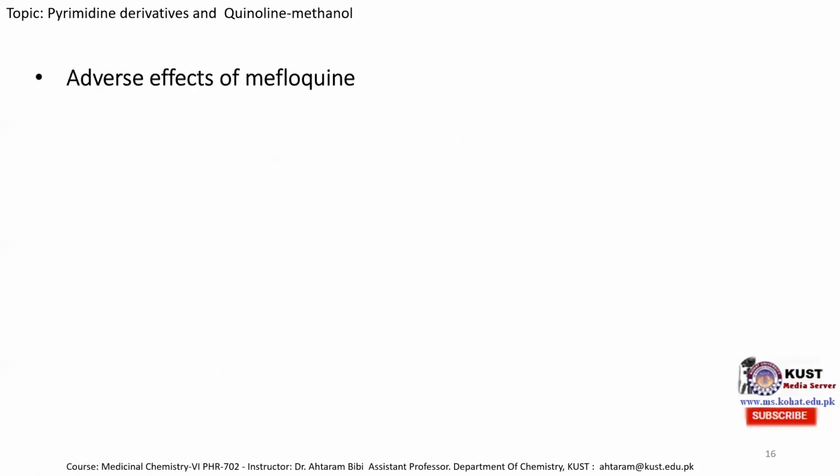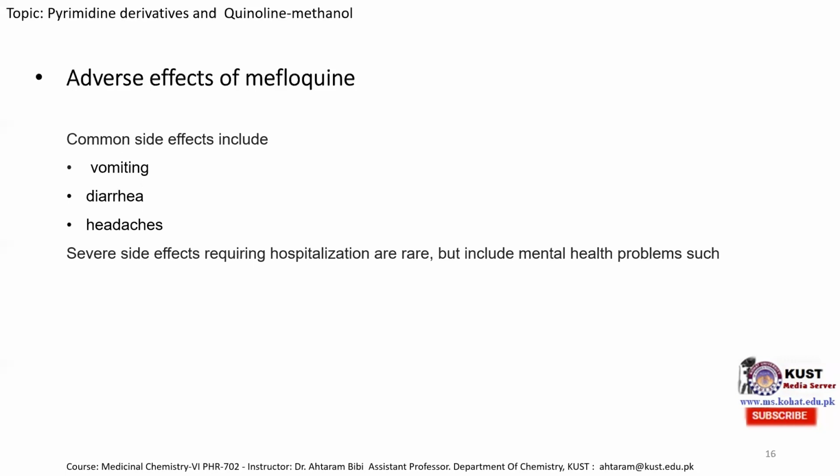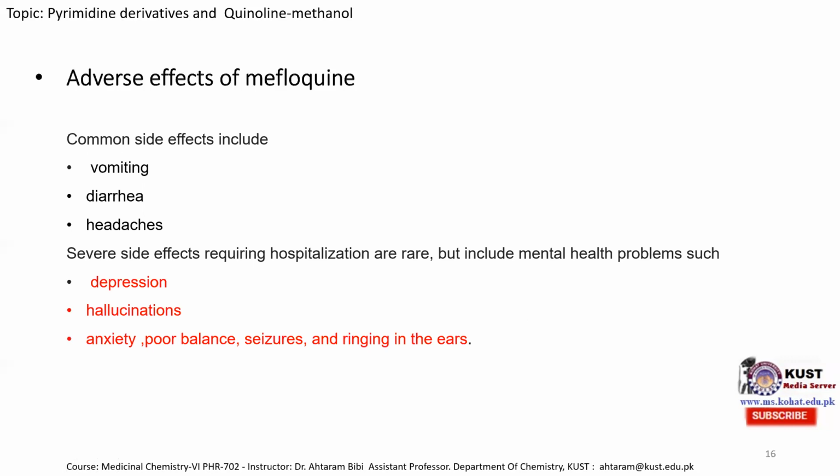Now, the adverse side effects of mefloquine. I didn't mention the therapeutic application because it is used as an anti-malaria drug. The common side effects include vomiting, diarrhea, and headache, and severe side effects requiring hospitalization are rare, but include mental health problems such as depression, hallucination, anxiety, poor balance, seizure, and ringing in the ear.